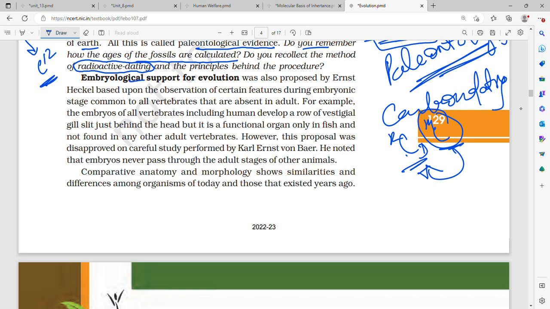Embryological support for evolution was given by Ernst Haeckel.